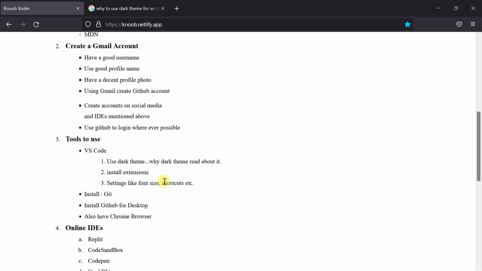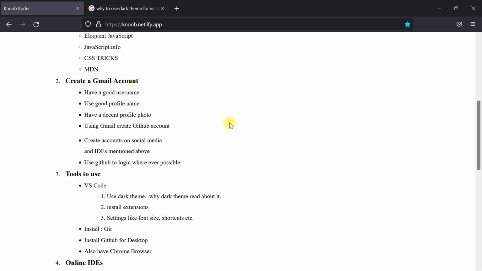So once you install VS Code, go explore all the things. Then install Git on our system, then install GitHub Desktop. Also have a Chrome browser. Chrome browser is best for web development, but most probably I am making use of Firefox for sharing all the things, because I have opened this new website here.